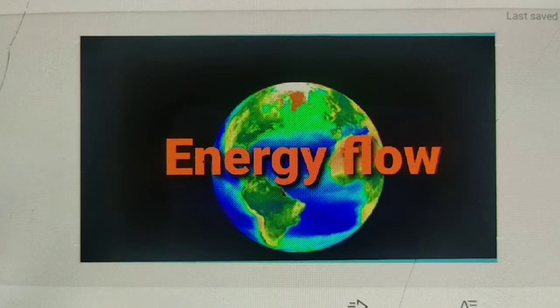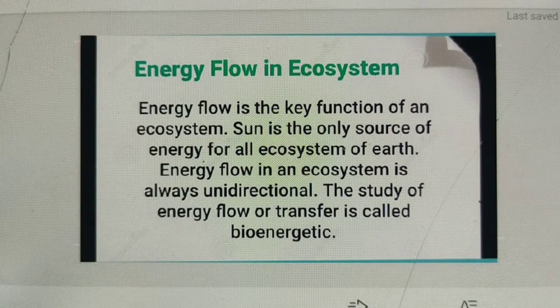See here I have written that energy flow is the key function of an ecosystem. Sun is the only source of energy for all ecosystems of Earth. Energy flow in an ecosystem is always unidirectional. It comes from the sun. Different ecosystems receive different amounts of energy depending upon the latitude, slope, cloud formation, and atmospheric pollutants. So, study of energy flow or transfer is called bioenergetics.